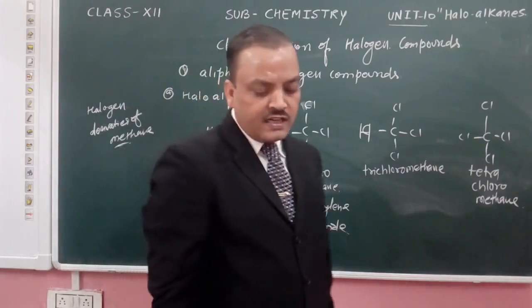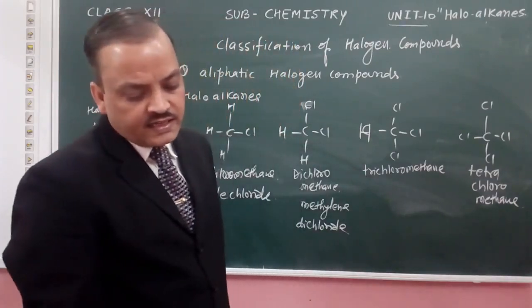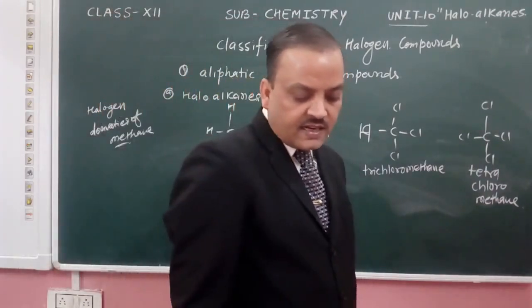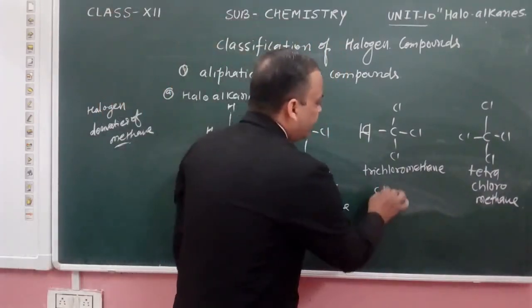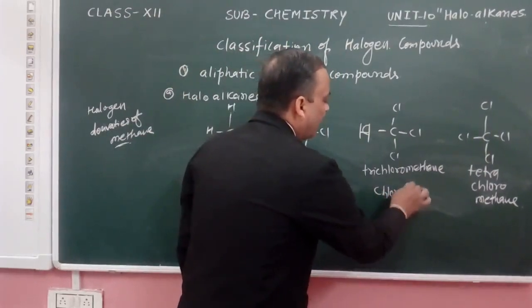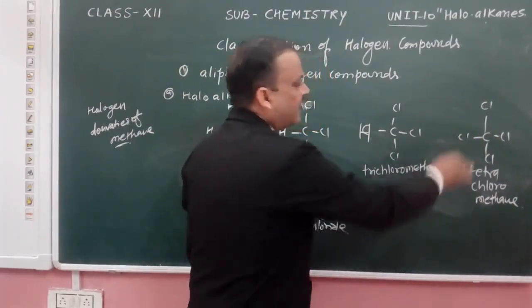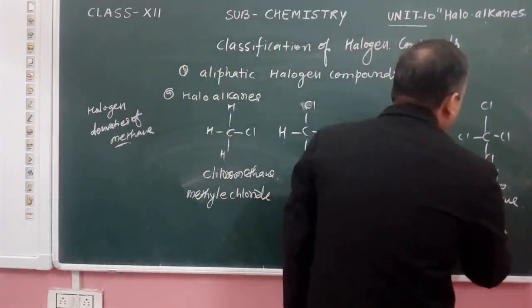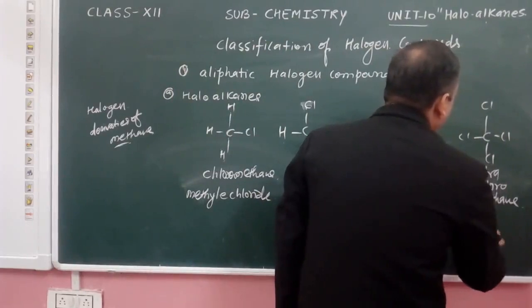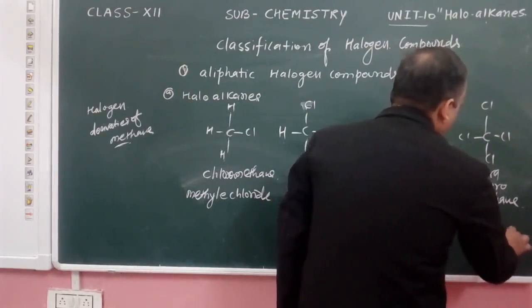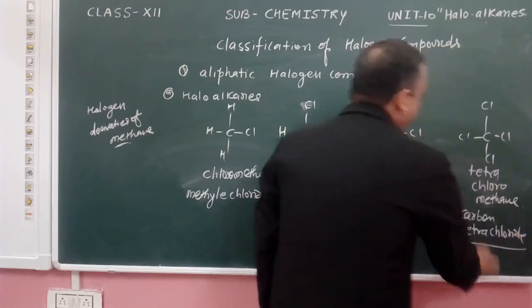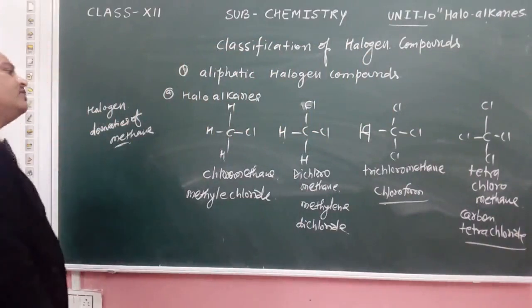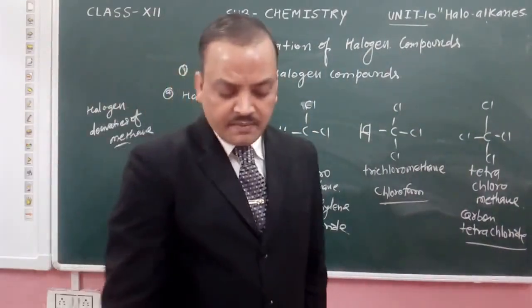With three chlorine atoms, the trihalogen derivative is trichloromethane, whose common name is chloroform. And CCl4 is carbon tetrachloride. These are the names of the general halogen derivatives of methane.